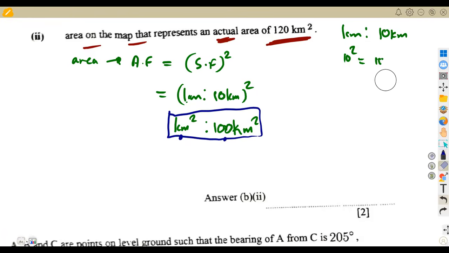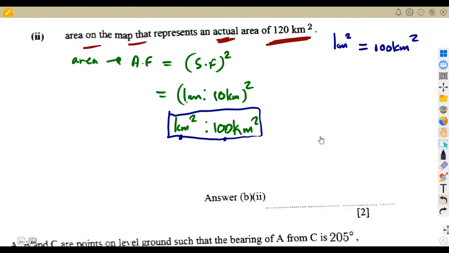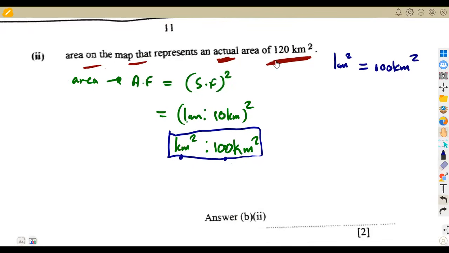So this is the proportion that we are going to use in terms of area to say now, if 1 square centimeter is indicating 100 square kilometers on the ground, what about 120 square kilometers? That one I am given on the ground. This is what we have under square kilometers. So this is on the ground. What is going to be the area in square centimeters on the map? That is the question.